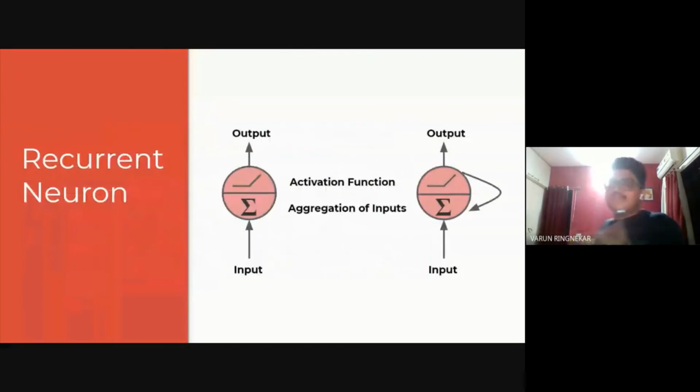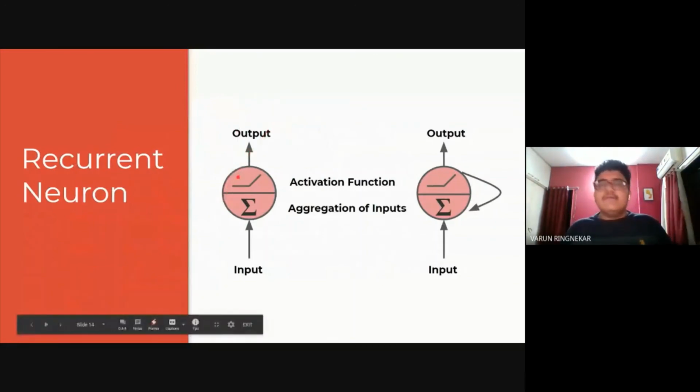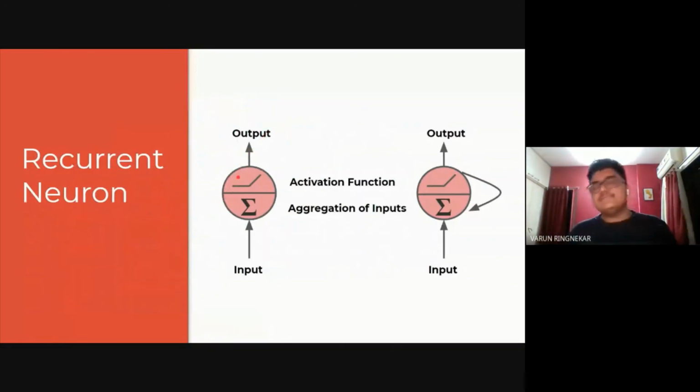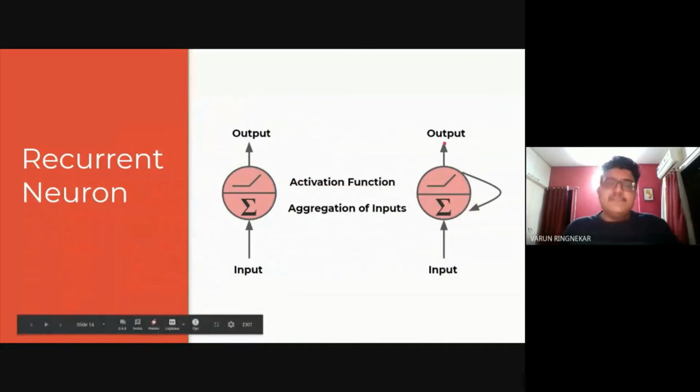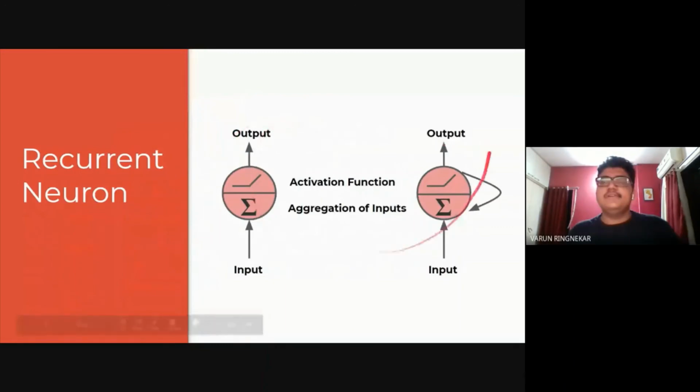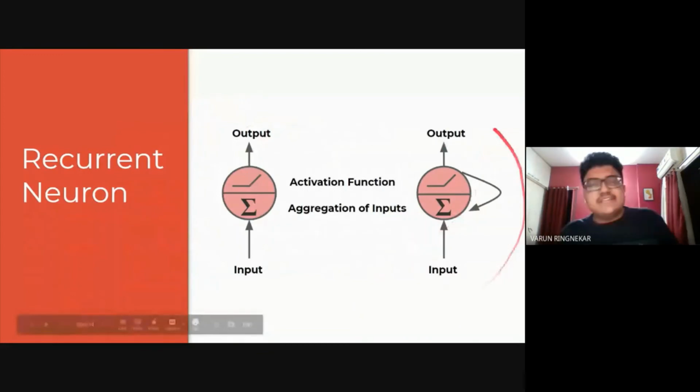Our normal neuron is too limited to handle all this, so we'll be using a recurrent neuron. On the left you have seen this neuron multiple times, some iteration of this over these past 2 days, today and yesterday. But on the right here, we have a recurrent neuron. The only difference between our normal neuron and the recurrent neuron is this arrow right here. It's of course more than just an arrow, and it has a lot more going on behind it. We'll be looking at what that does in the next part.